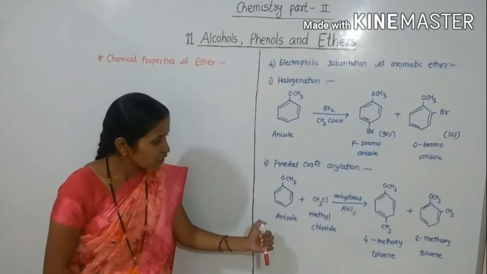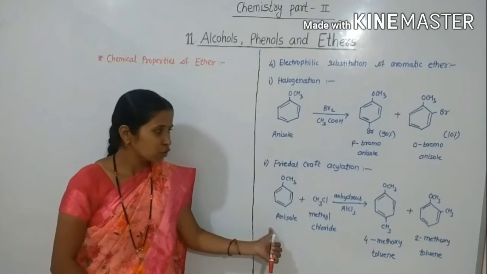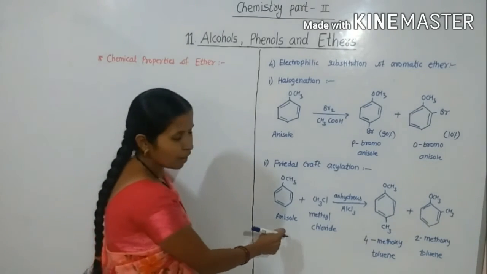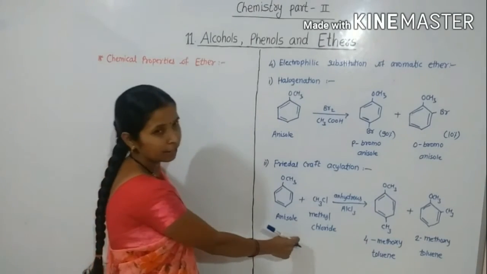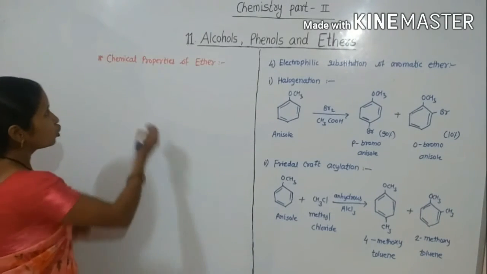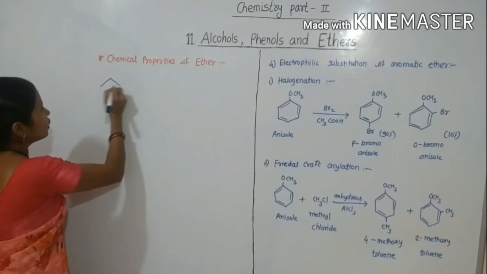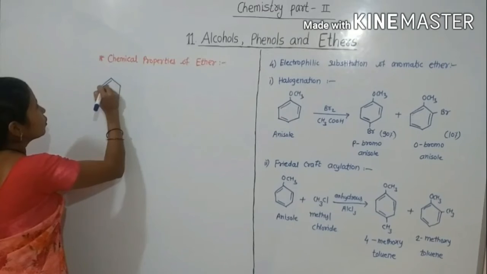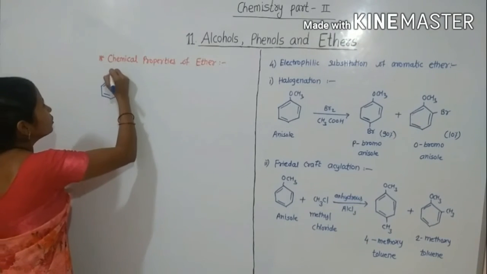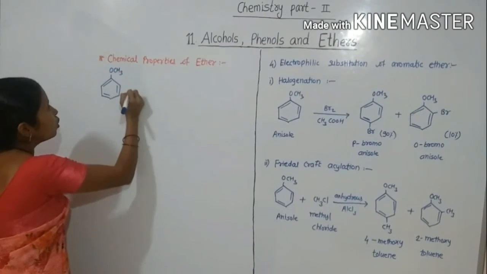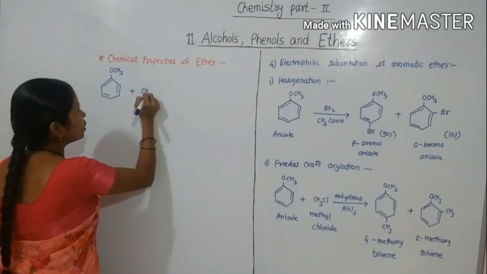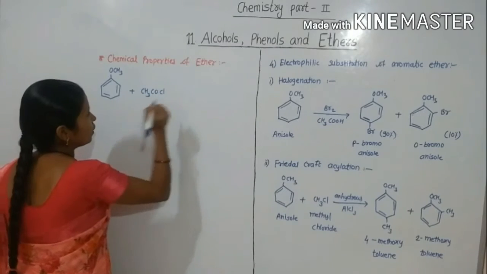Our next reaction is reaction of anisole with acid chloride. First we saw reaction of anisole with alkyl halide. Then reaction of anisole with acid chloride, CH3COCl.